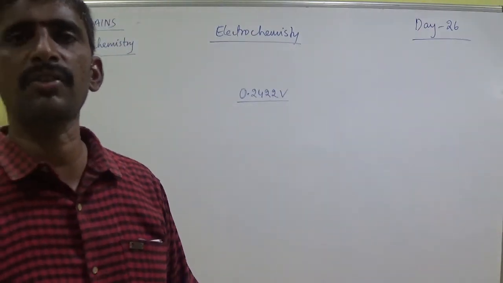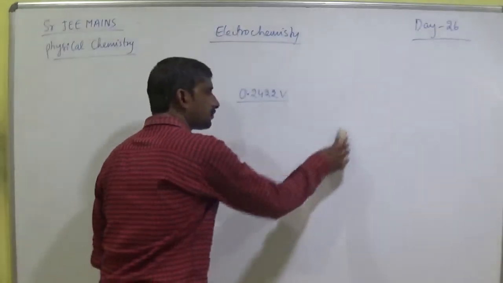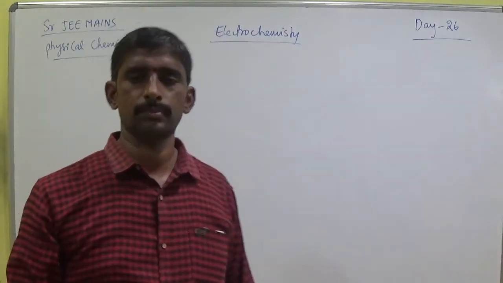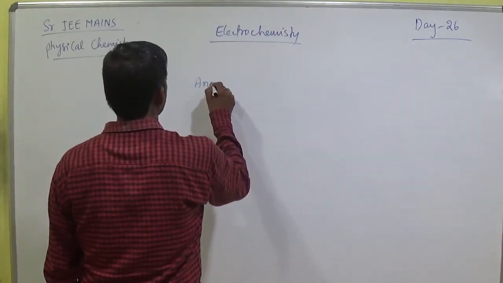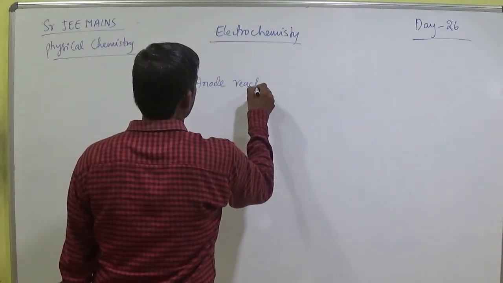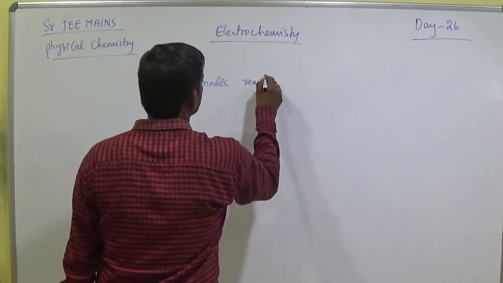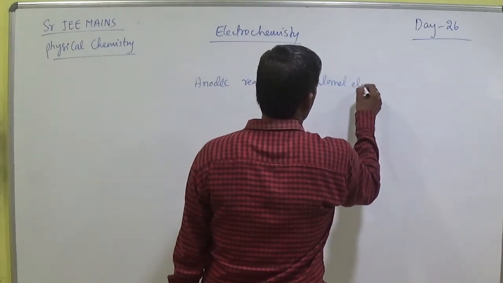The anodic reaction of the calomel electrode is